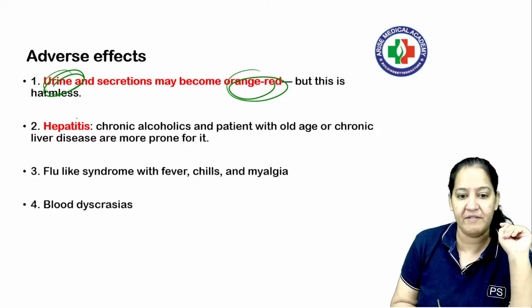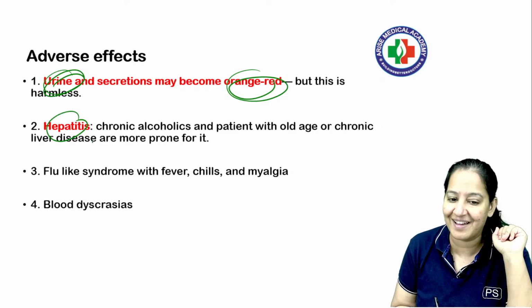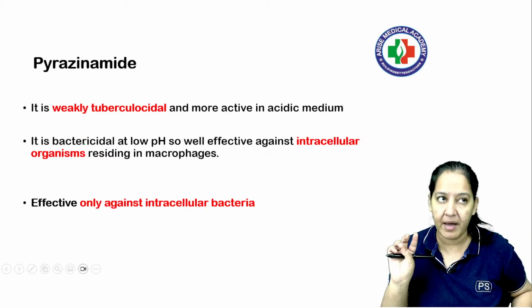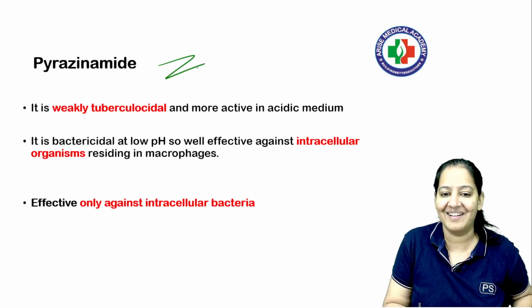So rifampicin, very important PYQ. Hepatitis first 3 कराते हैं तो ये भी कराता है ना? So only these 2 important things are there. The third one is the pyrazinamide. Pyrazinamide, Z, है ना? Z.